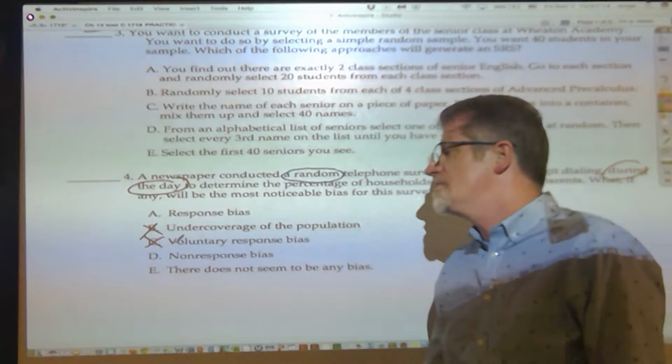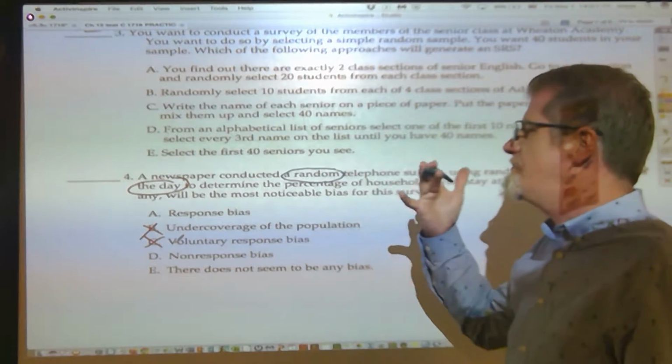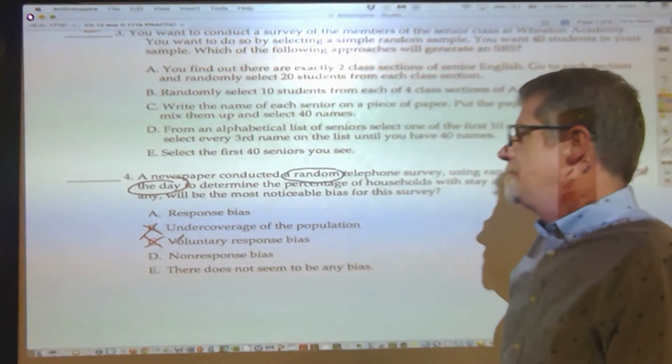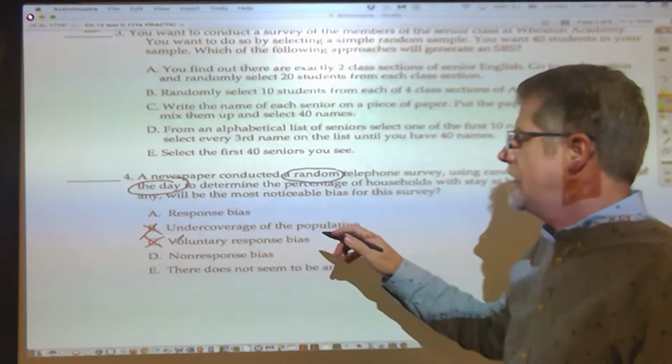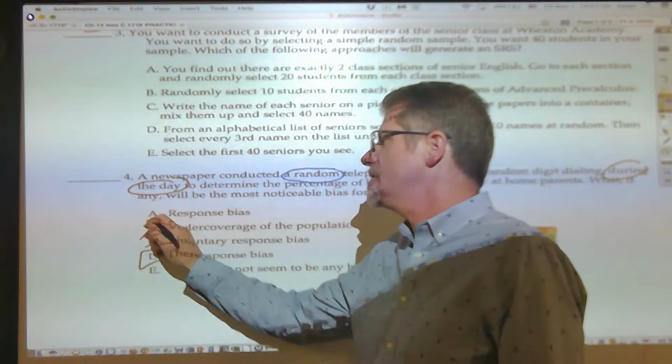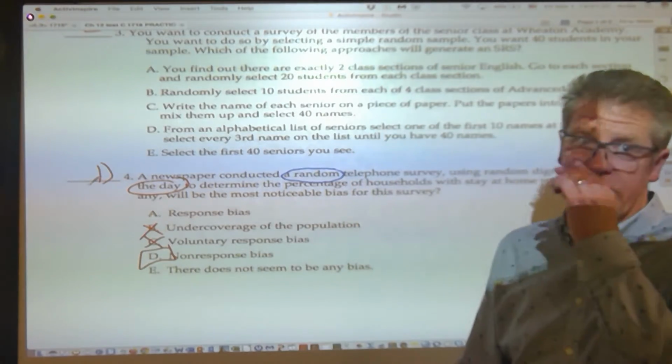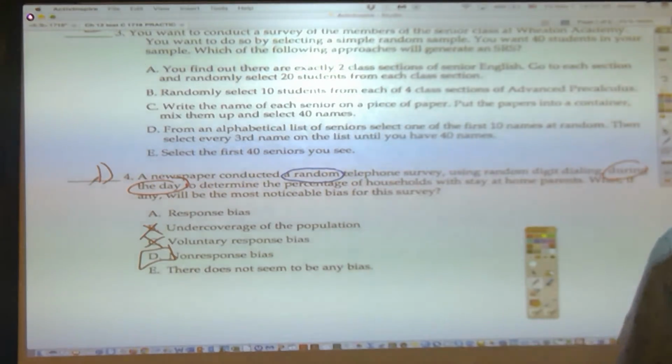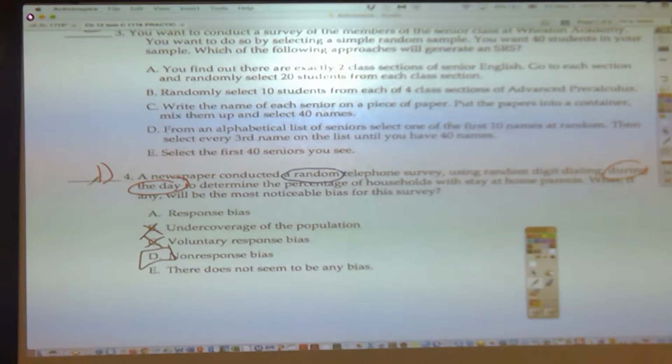So response bias is like if it's just a fundamentally flawed design, it's the fault of the engineer or the administrator. What they were going for on this was D. They were going for D. A lot of people are not going to respond during the day. But it's debatable. There's no doubt it's debatable.